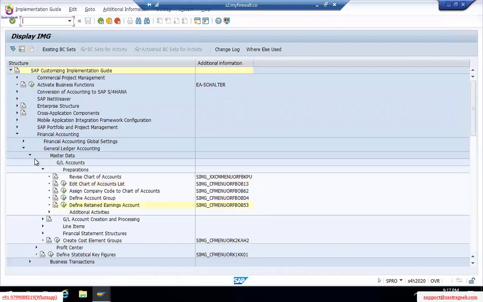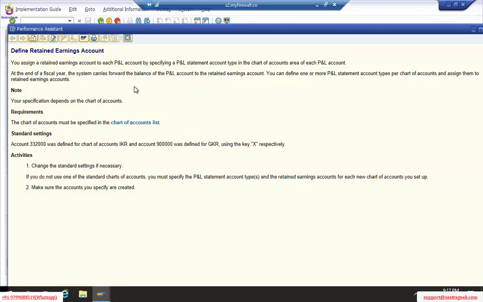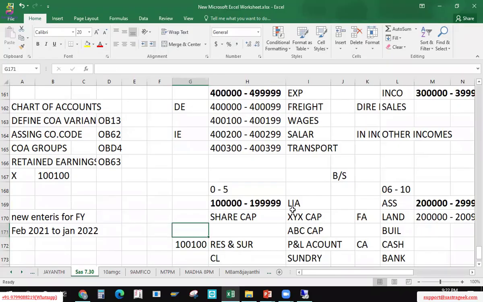In the same path, the general ledger master account GL data preparation. Go through the documentation if you want more clarity about this one. If you have anything, let me know. Sorry, I can't hear anything. I'm so sorry, I was on mute and talking.